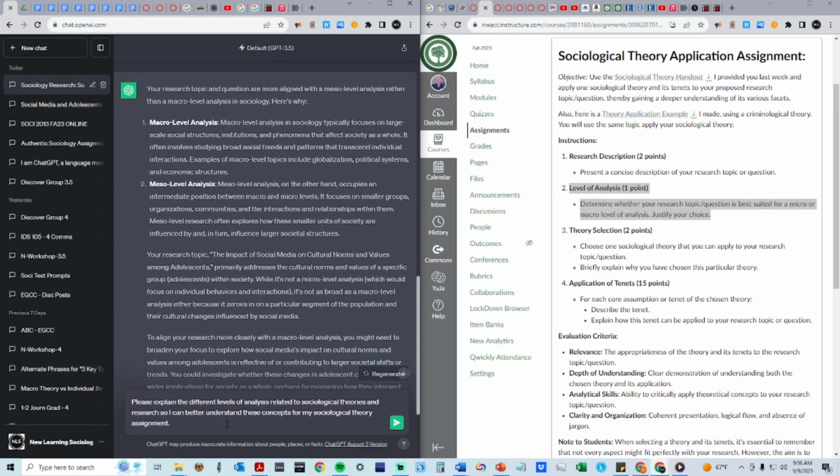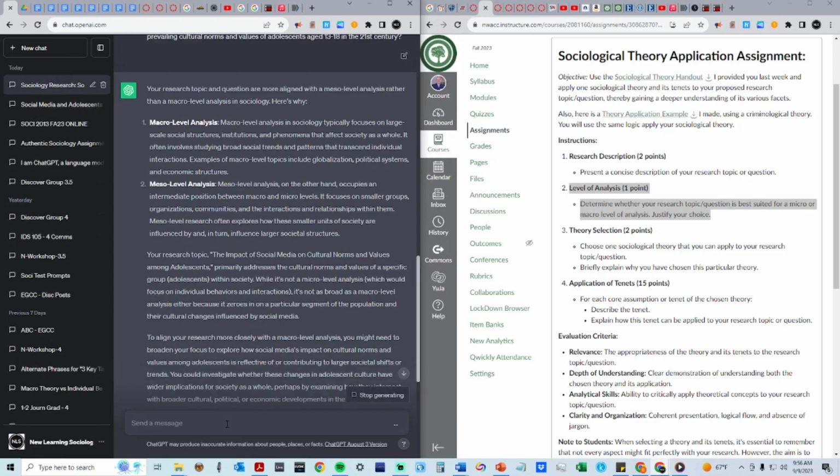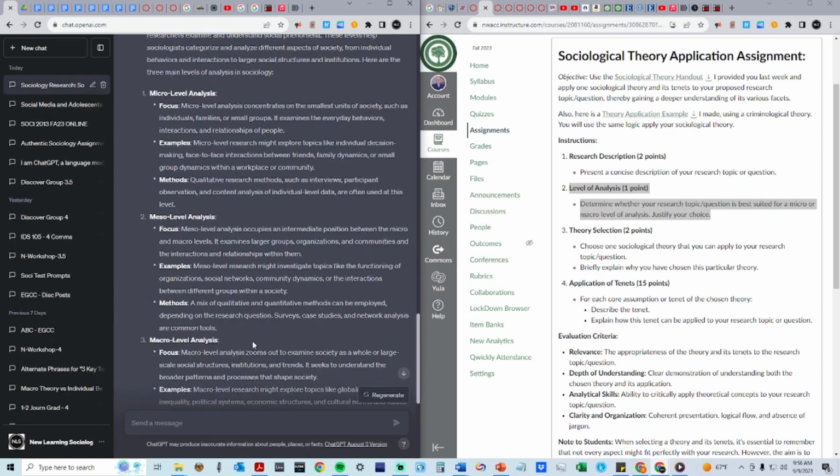You could paste and enter, please explain the different levels of analysis related to sociological theories and research so I can better understand these concepts for my sociological theory assignment. Again, this is a tool to help you gain a deeper understanding and more insights. Understanding these concepts on a deeper level can enhance your assignment and advance your knowledge years beyond what was previously capable in this class, but you must use it responsibly. Let's look at prompt 3.